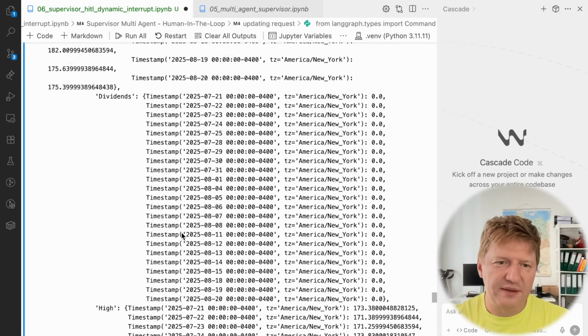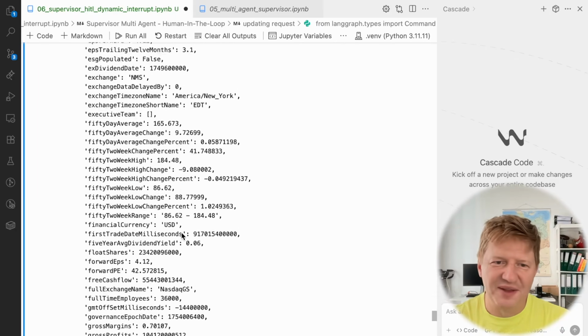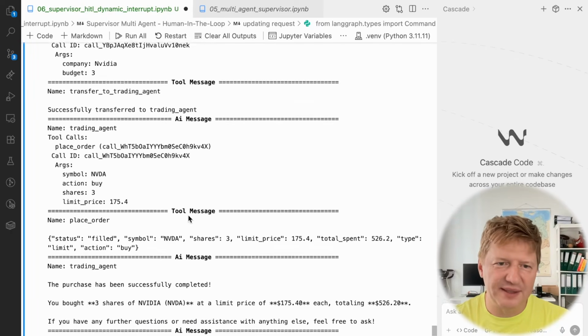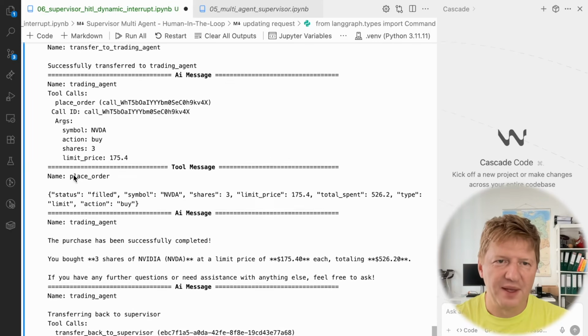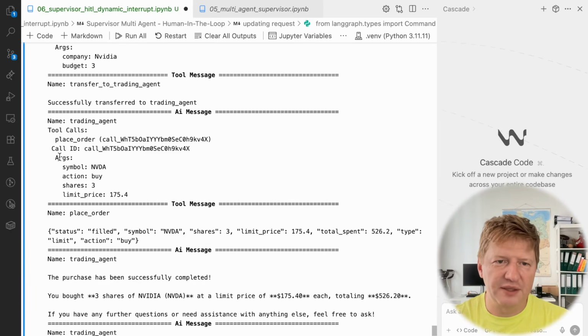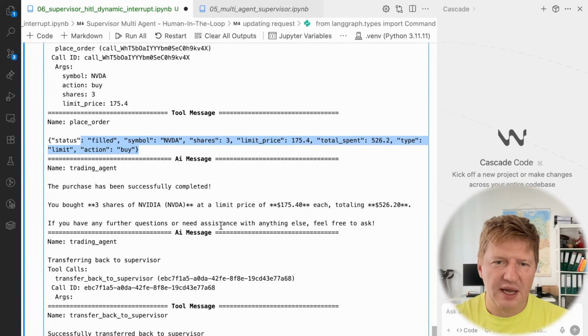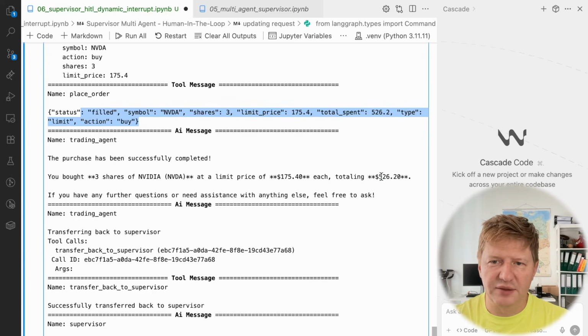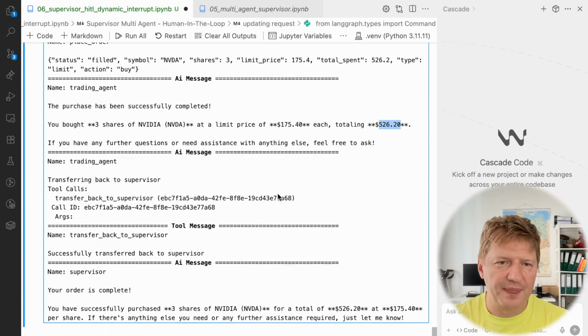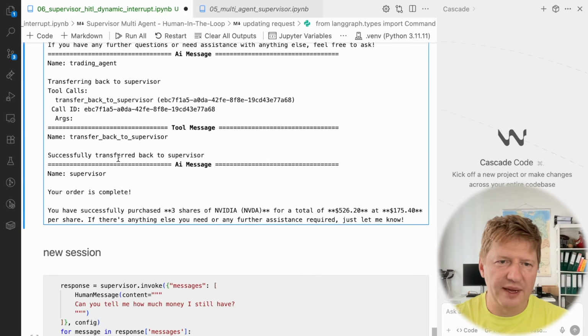And again, this is the real thing, you have to scroll down till the updates, and okay, here we are, it was trading agent, the action, we approved that, it filled for 3 shares, totaling 5 to 6. Back to supervisor, and your order is complete. You successfully purchased 3 shares of NVIDIA.